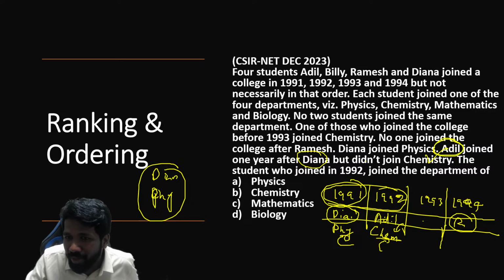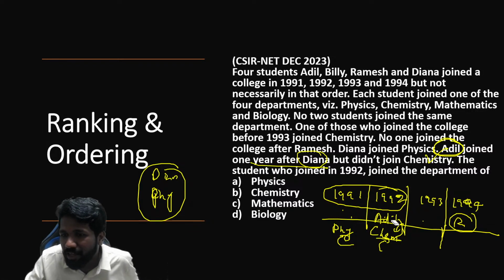आदिल 1992 में ज्वाइन करना होगा बिकॉज क्वेश्चन सेज दैट आदिल ज्वाइन 1 year after Diana. Adil joined 1 year after Diana. But Adil cannot take chemistry. That is why this idea that Diana joined on 1991 is eliminated. That will give you answer easily.